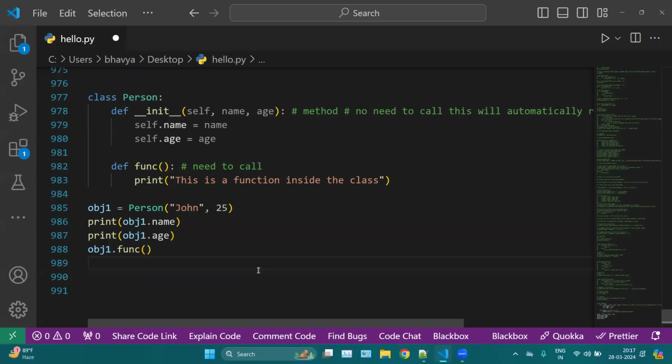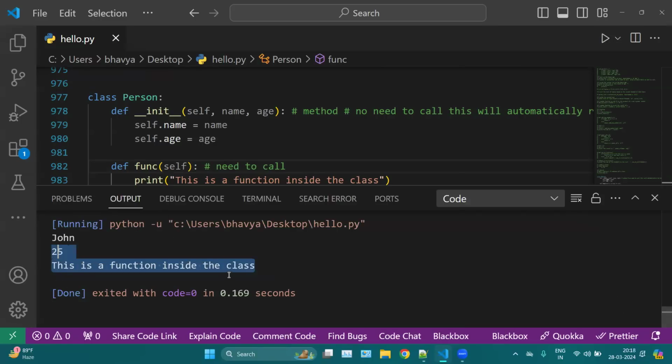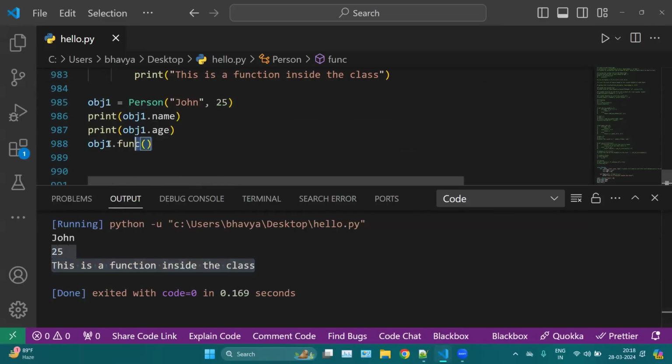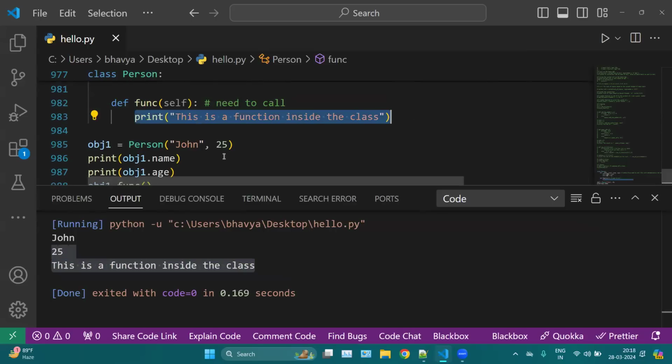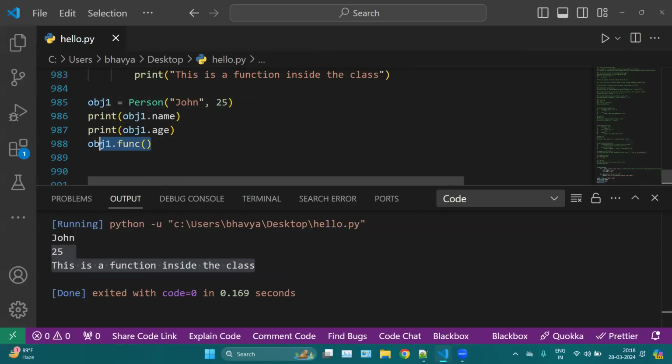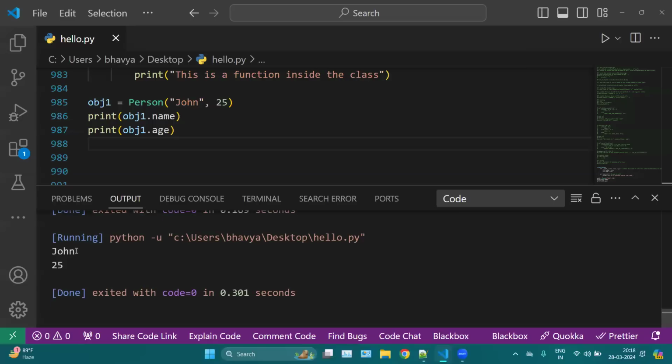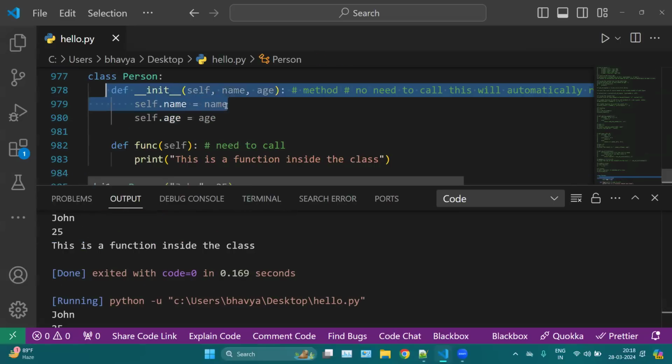Now another example. Here we have to use self. You can see this is a function inside a class. Whenever we are calling this function, this line will be triggered. Otherwise, if you remove this one, then this line will not be triggered. But this function will automatically initialize and run because of this init function.